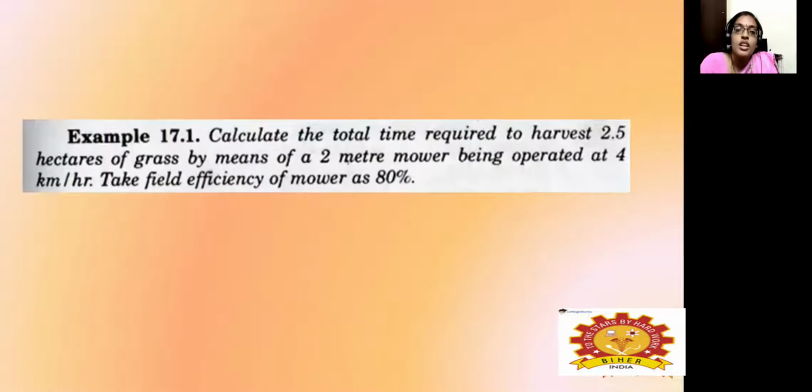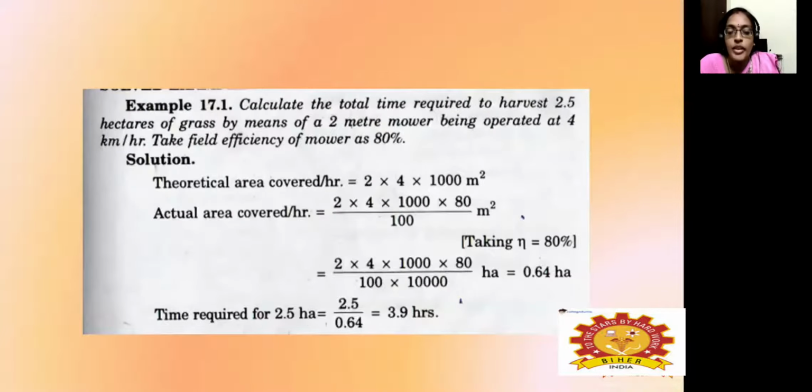And next, you have to calculate the total time required to harvest 2.5 hectares of grass by means of a 2-meter mower, which is operated at a speed of 4 kilometers per hour. And we have to take the field efficiency as 80%. So this is a problem that we have to take and work out.